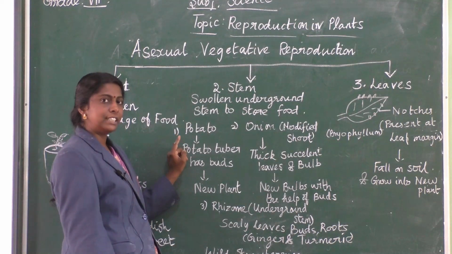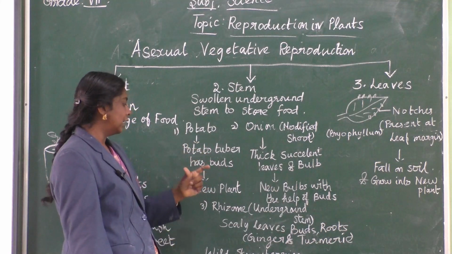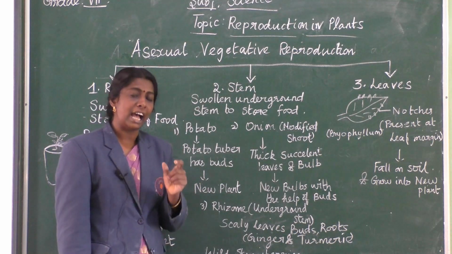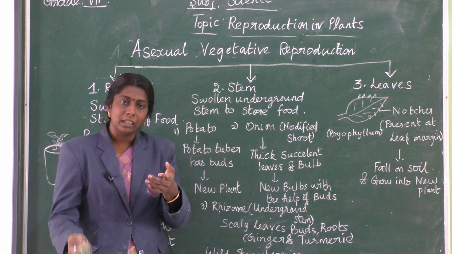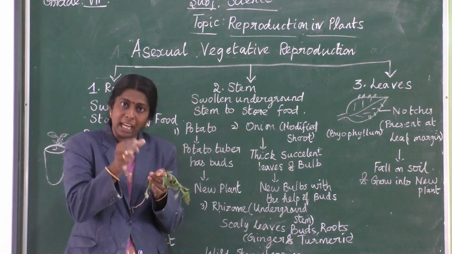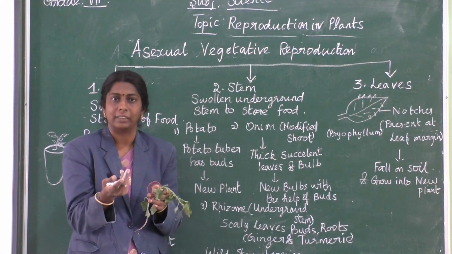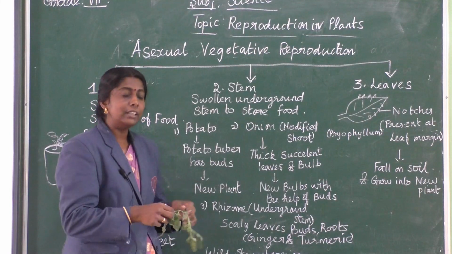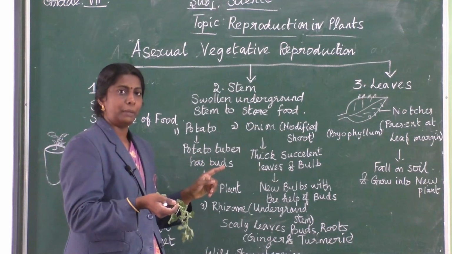In potato, you can see potato tubers in the stem part. Those tubers will be having buds. So if you slice out that particular tuber part along with the bud and plant it inside the soil, again you will be getting a new potato plant. Okay, so here the stem is also utilized to produce a new plantlet.